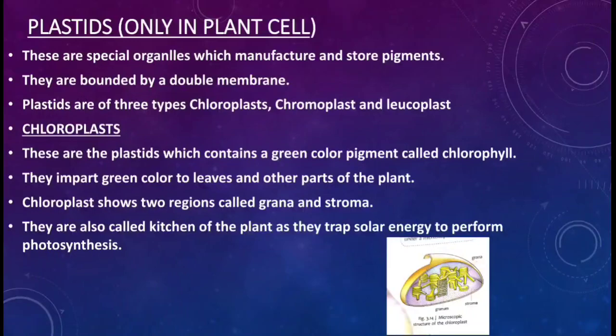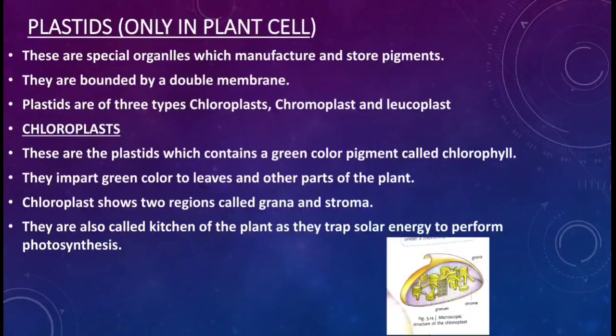Chloroplast is the first plastid. Chloroplast, as the name suggests, are the plastids which contain a green color pigment called chlorophyll. So where is chlorophyll found? Like we see the leaves of plants and trees, they appear green in color. Why do they look green in color? Because they have a green pigment inside them. And what is that green pigment called? They are called chlorophyll. They impart green color to leaves and other parts of the plant.